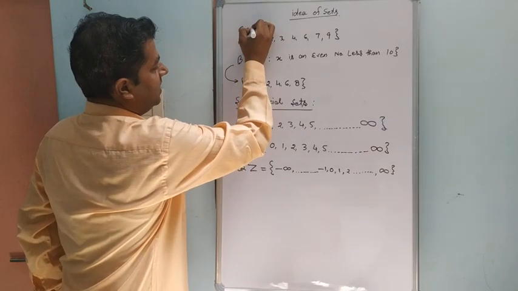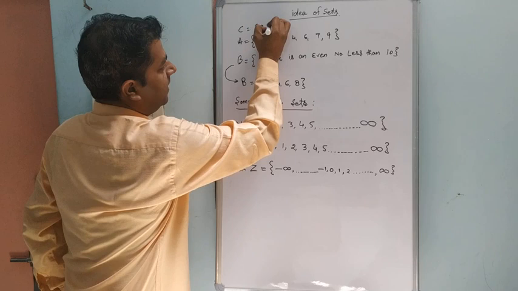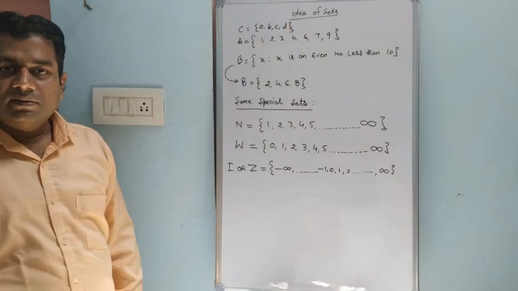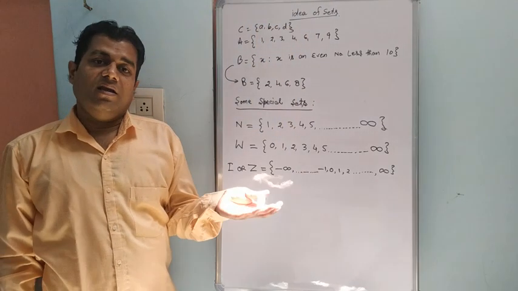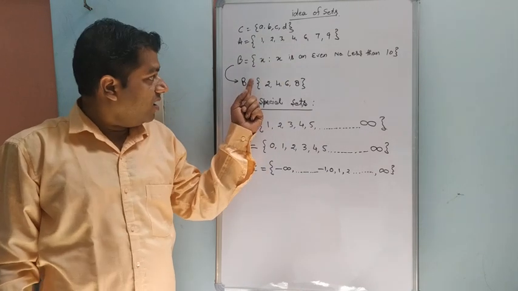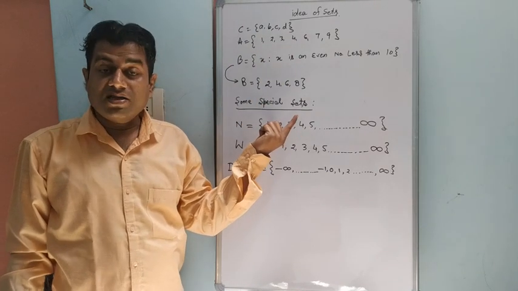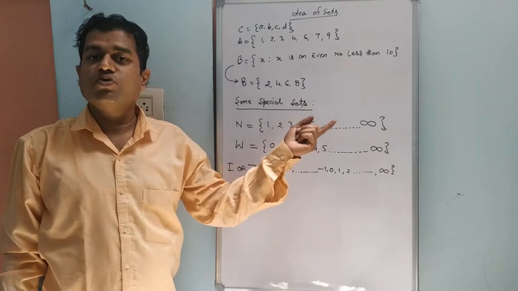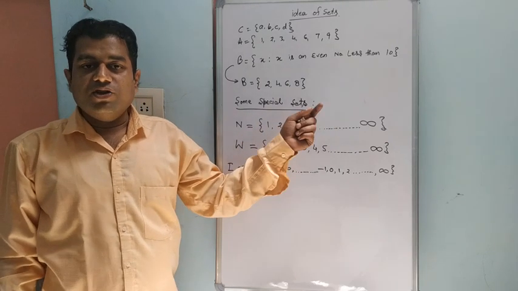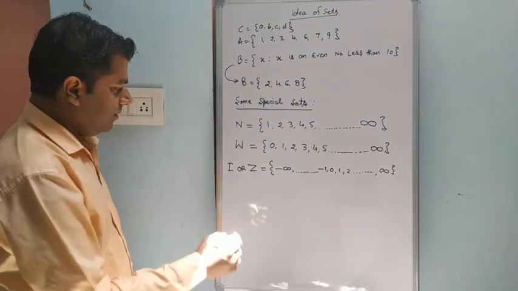Suppose C is equal to A, B, C, D. Elements could be anything, numbers, alphabets, or days: Monday, Tuesday, Wednesday, Thursday, or months: January, February, March, April. Let us take an example.